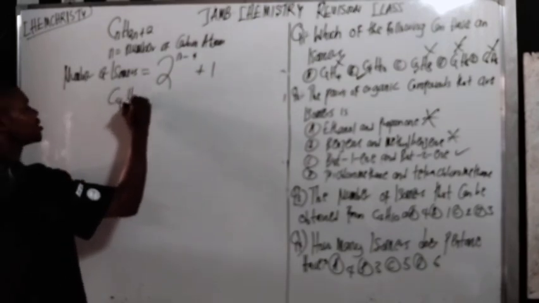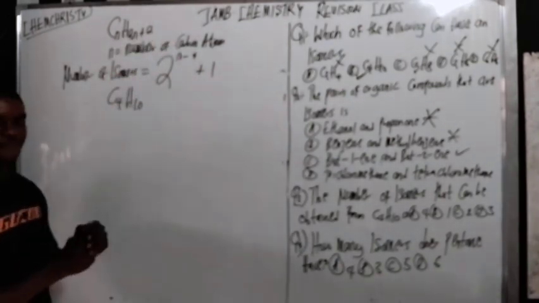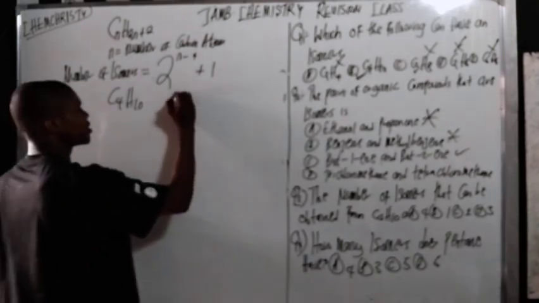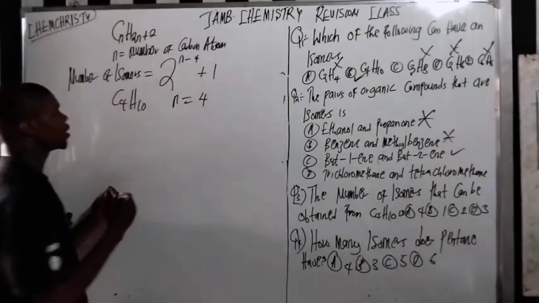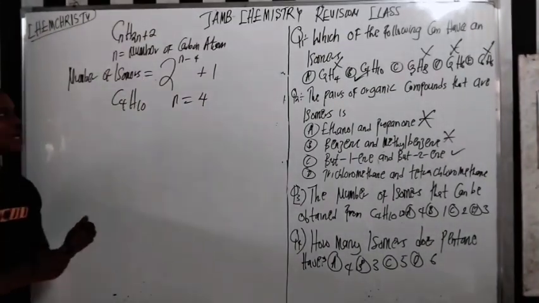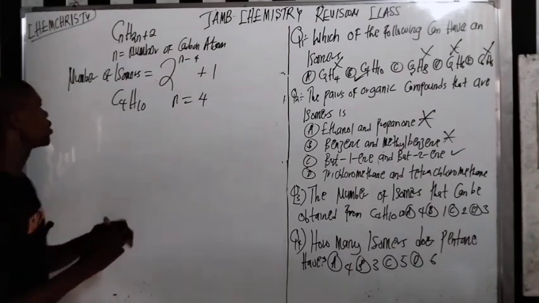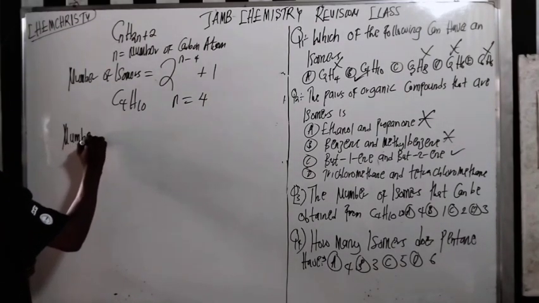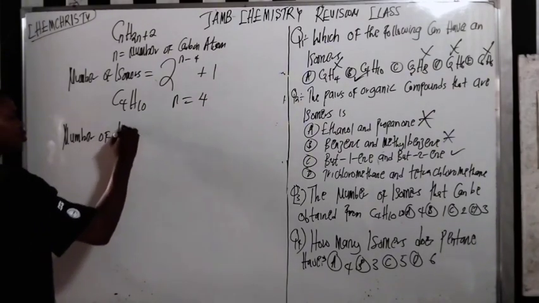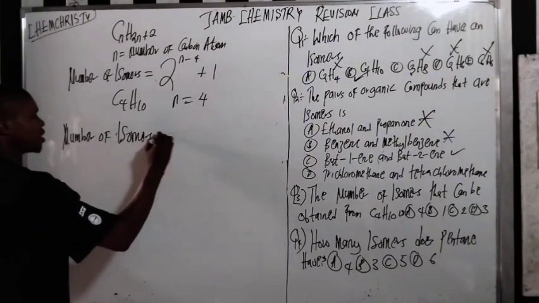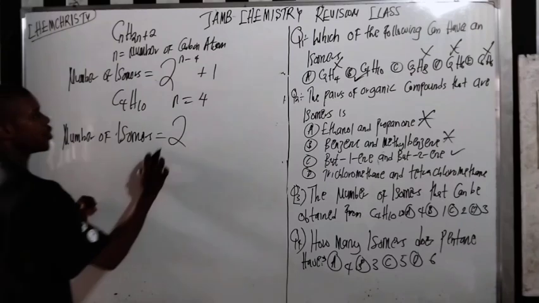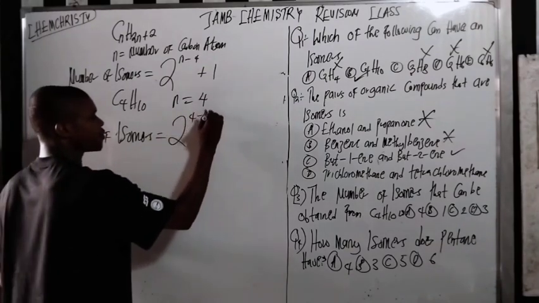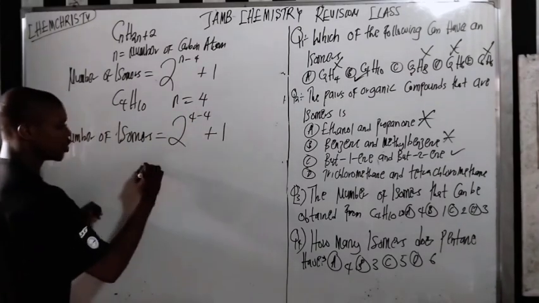So C4H10 suits this general molecular formula. Do you understand? My n is 4. So what are the possible isomers? Number of isomers equals 2 raised to (n minus 4) plus 1, and my n is 4. So what are you going to get?